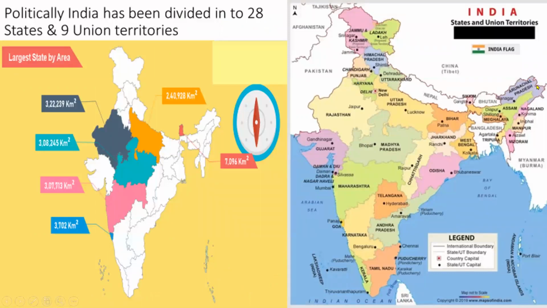And politically, India has been divided into 28 states and 9 union territories. And the largest state of India is Rajasthan, and the smallest state of India is Goa. And the new 2 union territories of India are Ladakh and Jammu and Kashmir.